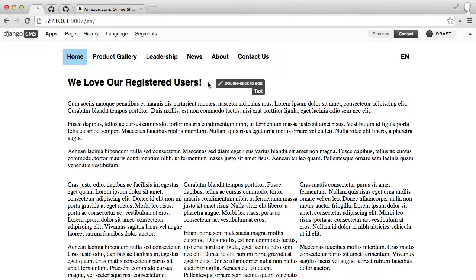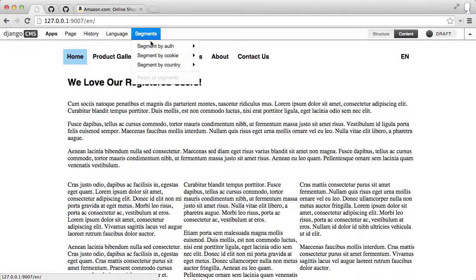So what's going on there? Well, we'll look at that in a minute. And you might also notice that there's a new menu up here in the toolbar called Segments. And inside of this menu are going to be some of the plugins, which I'm going to be talking about. They basically register themselves into the segment system.